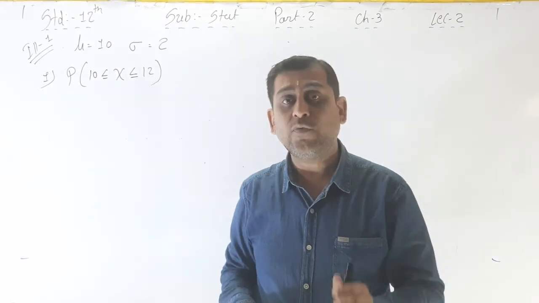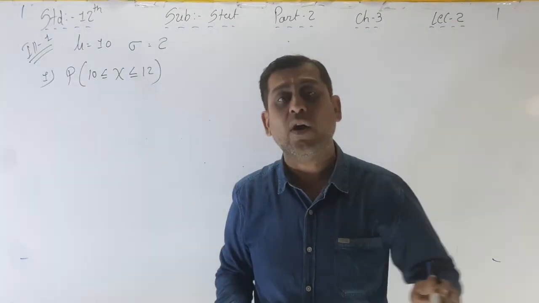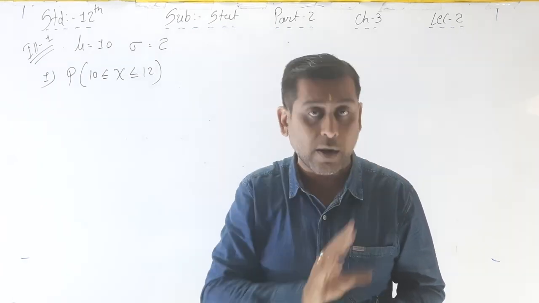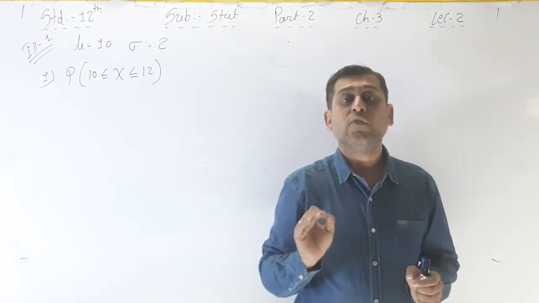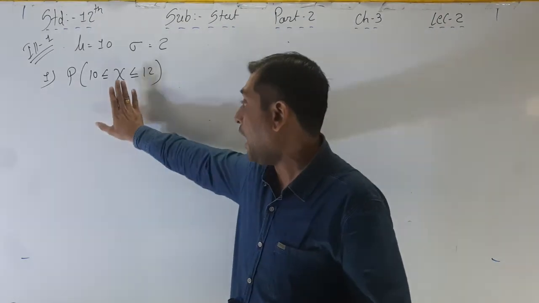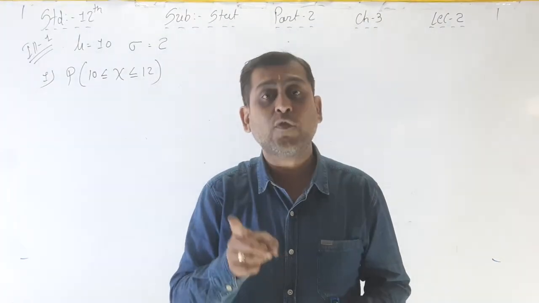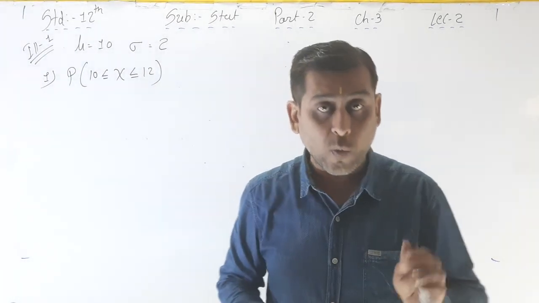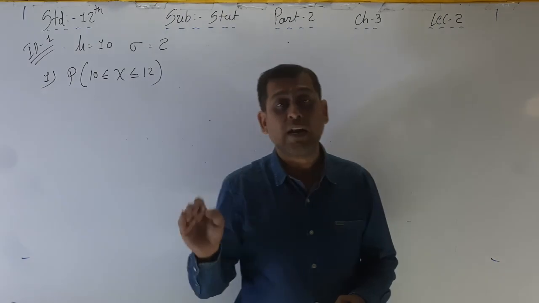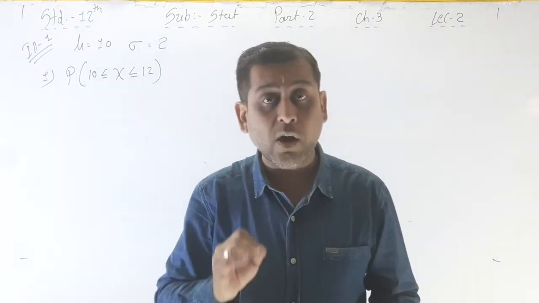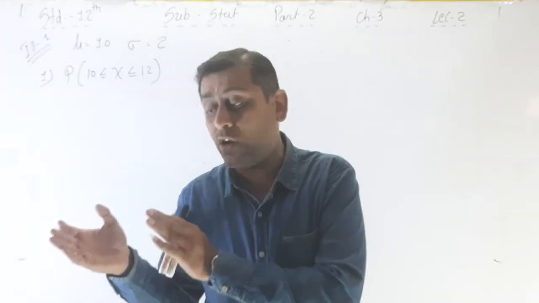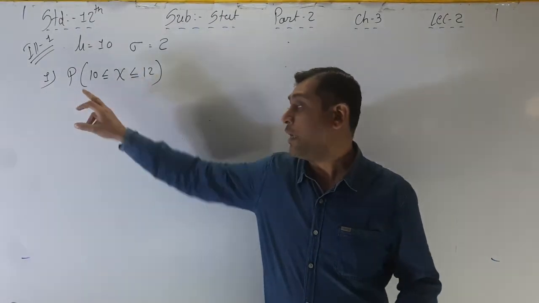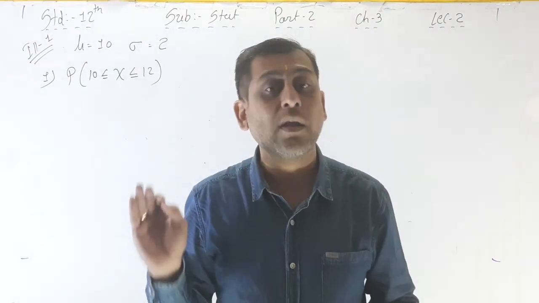That means if the value of the normal variable is given, we have to first convert it into the standard normal variable. Why? Because our table of the standard normal variable is given on the last page of this chapter, and we have to find the probability on the basis of that particular table.